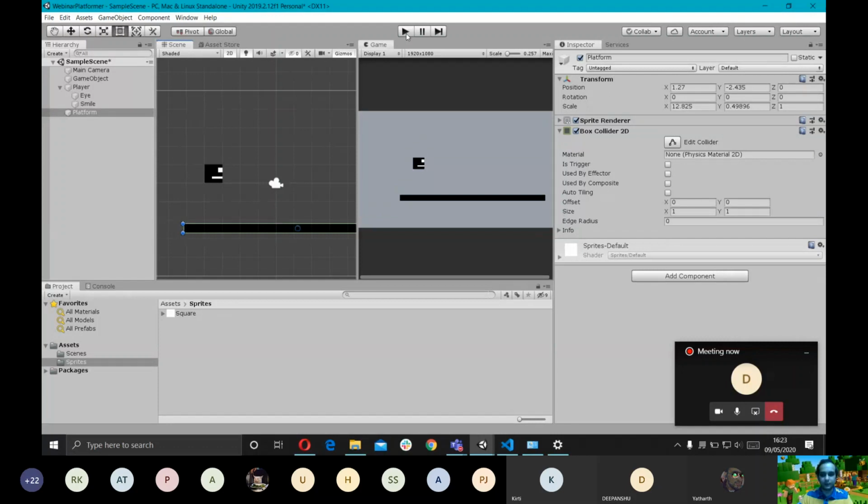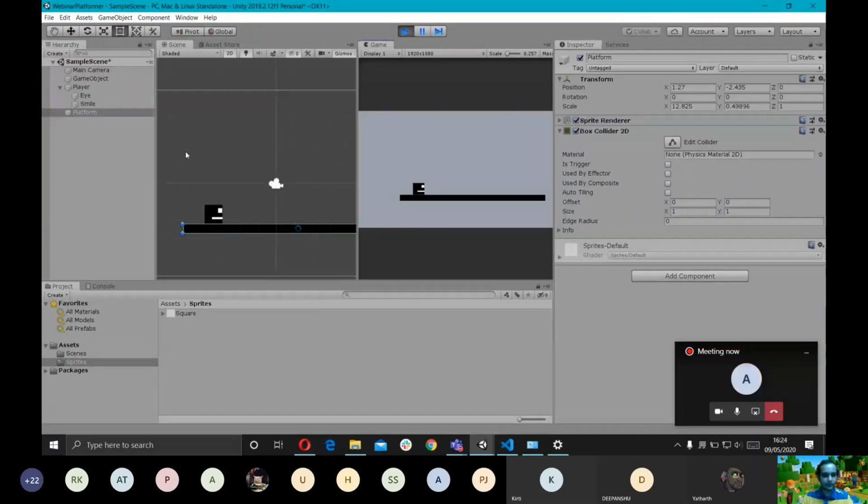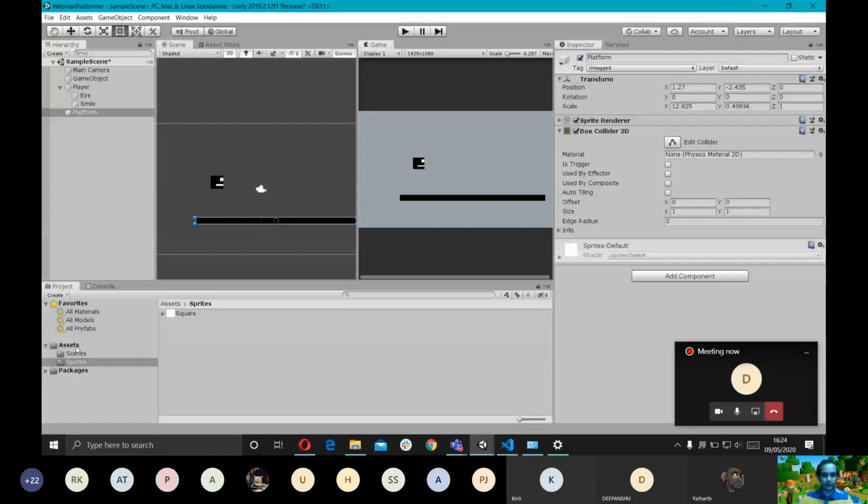So I'm going to play the scene now. As you can see, the player is now balanced upon the platform. The platform doesn't have a rigid body, so gravity doesn't affect it. It only has a box collider, so it's just a simple surface floating in space. So now what we need is for our player to move. For that, we're going to do some scripting.